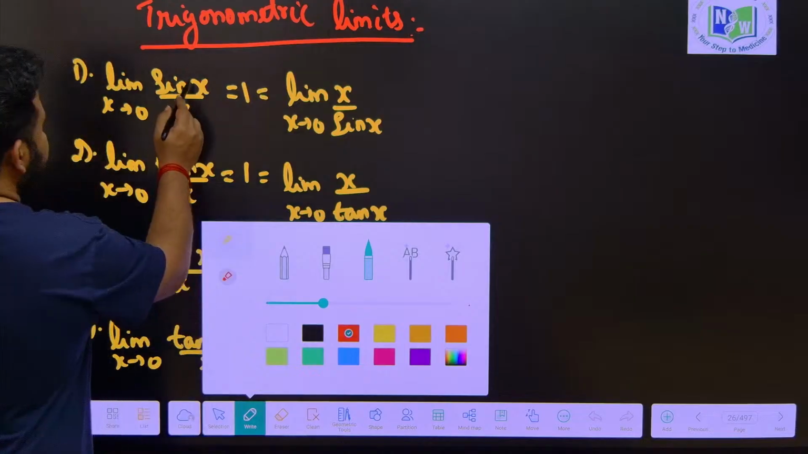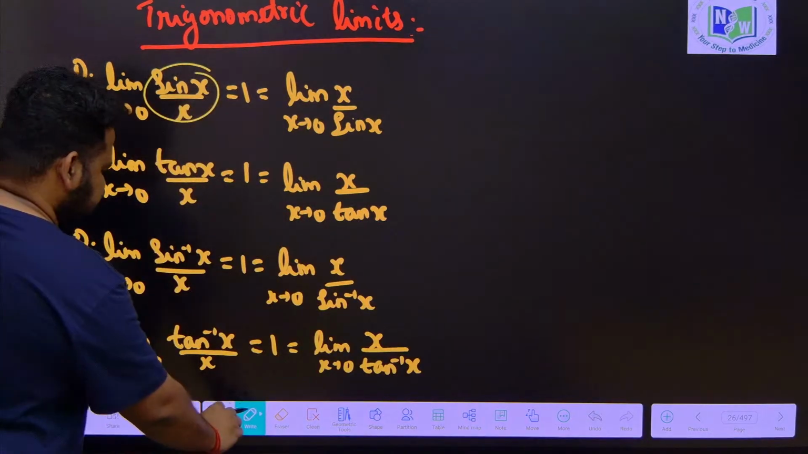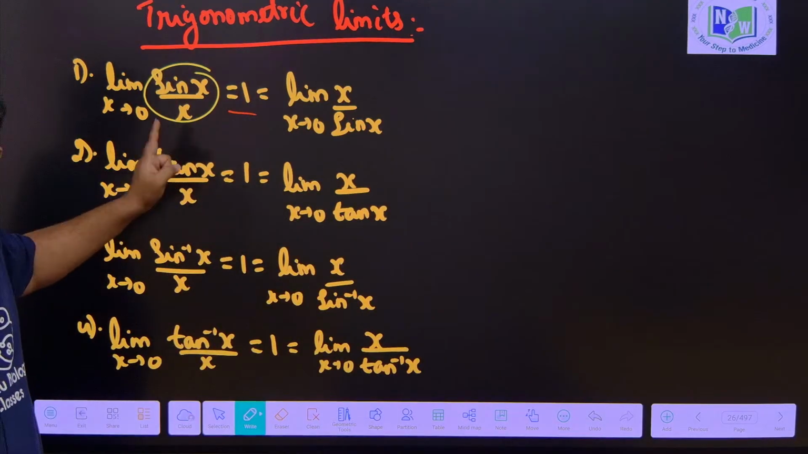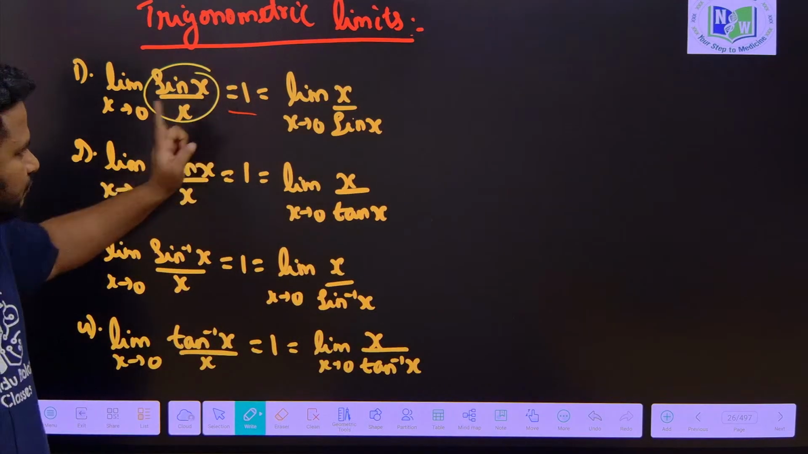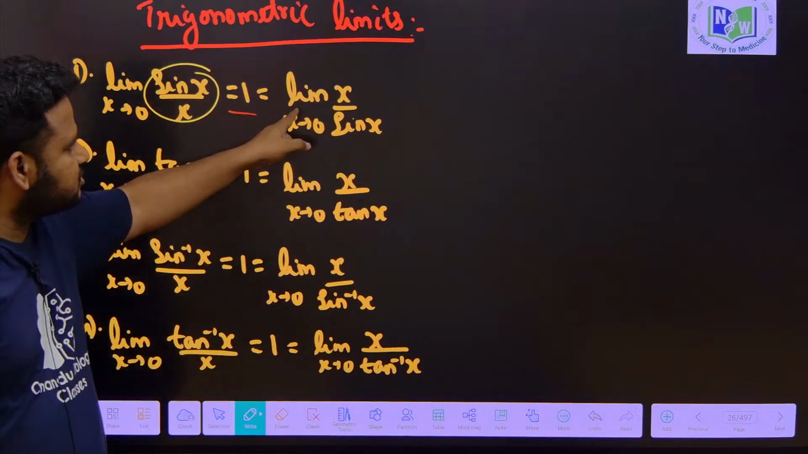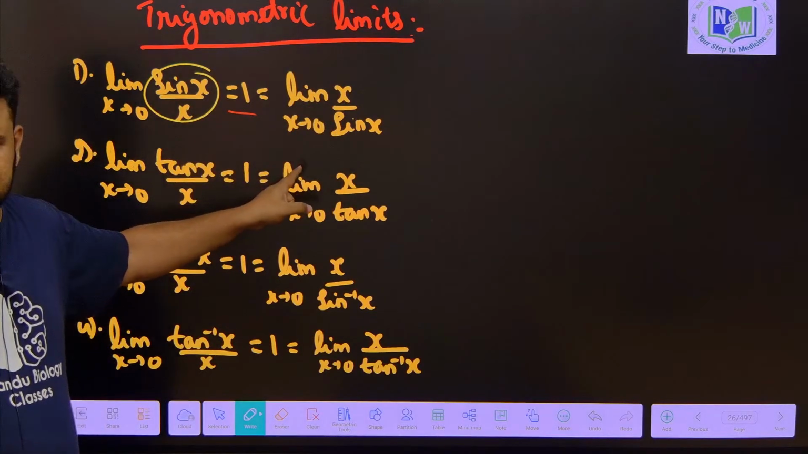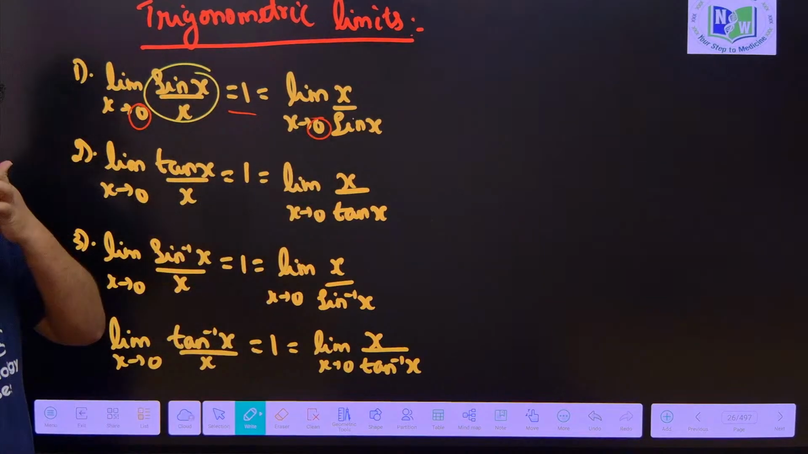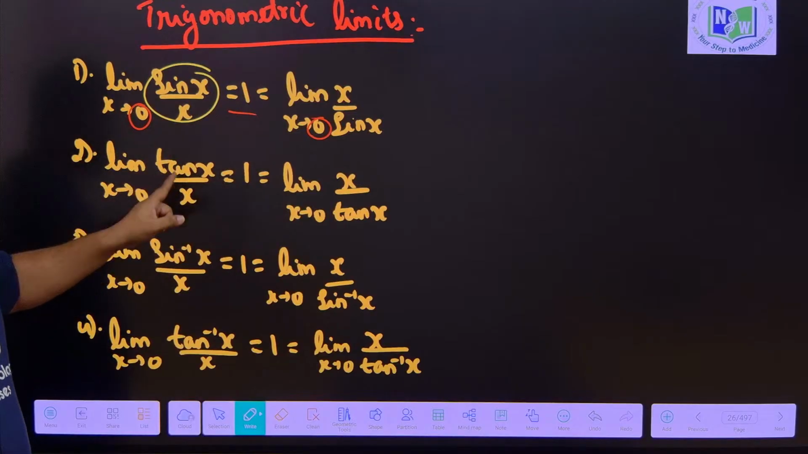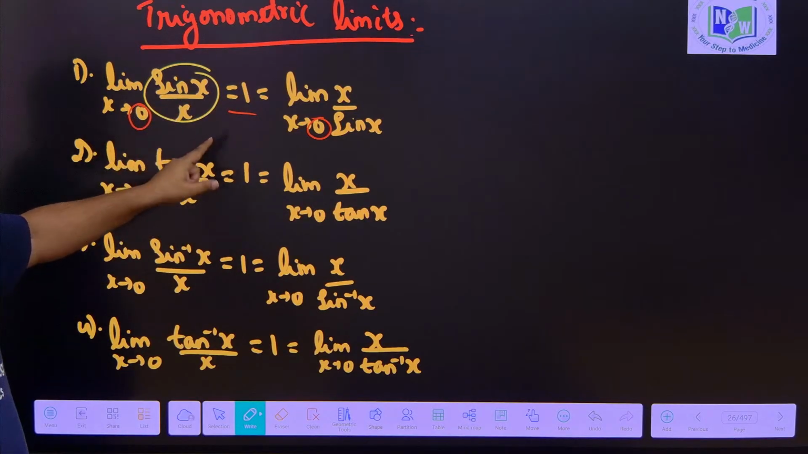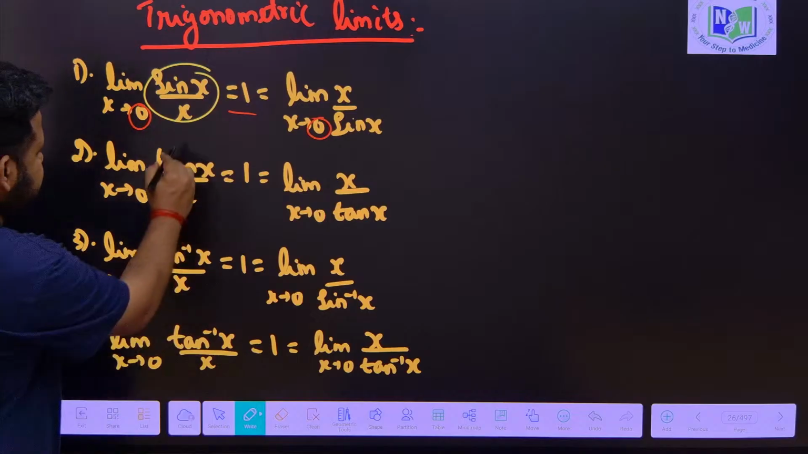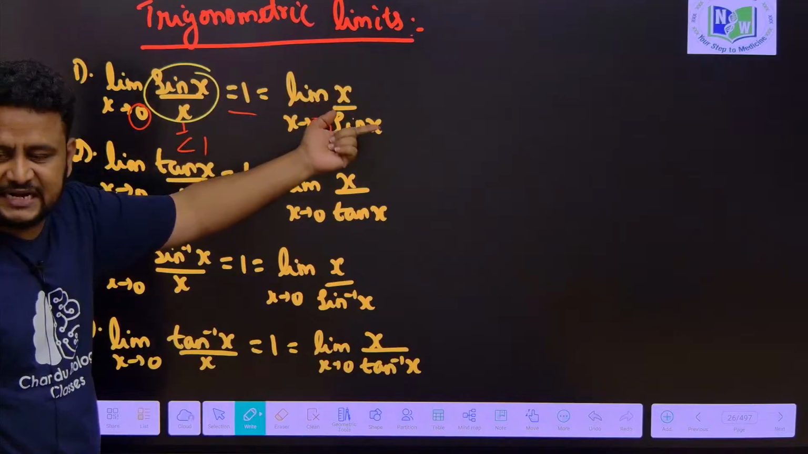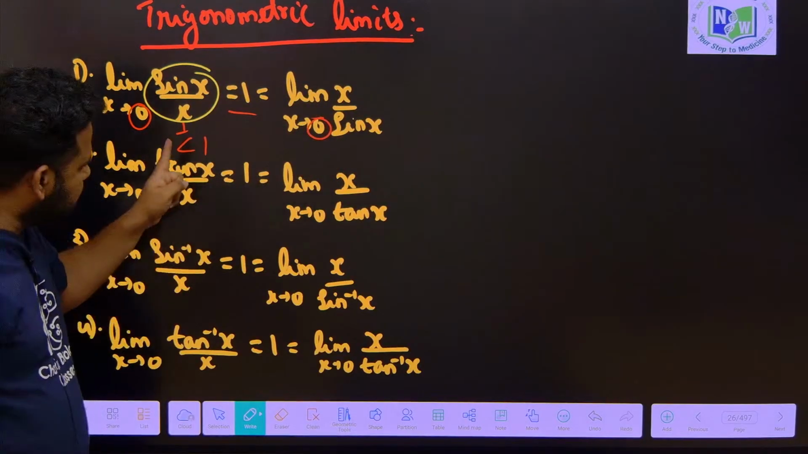If you see limit sin x by x is equal to 1 as x tends to 0. Similarly, limit x by sin x as x tends to 0 is very important. This is nothing but equal to 1. This is the limit, but the actual value of sin x by x is less than 1. But if this is less than 1, this inverse will be greater than 1. If they give the actual value, this will be less than 1.